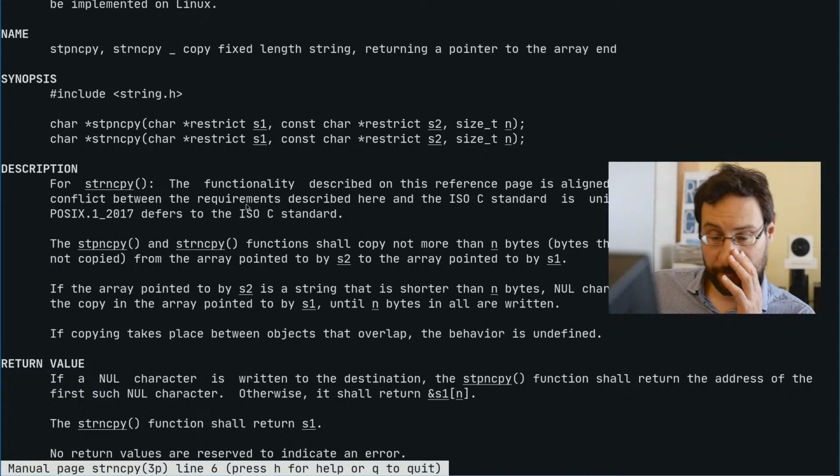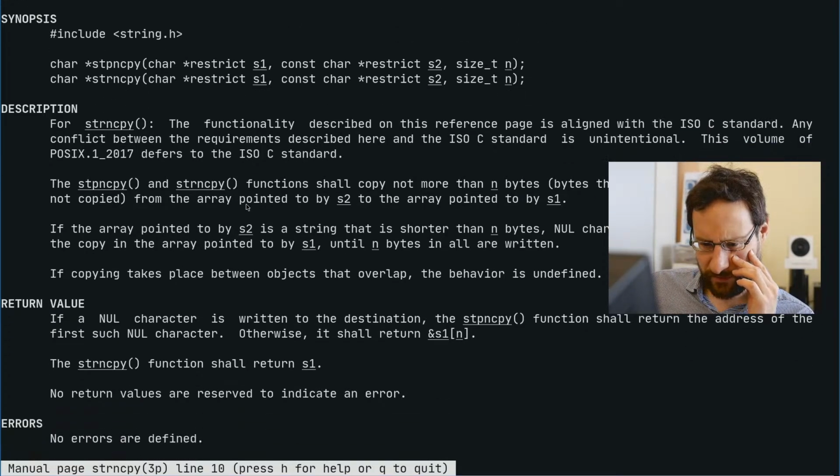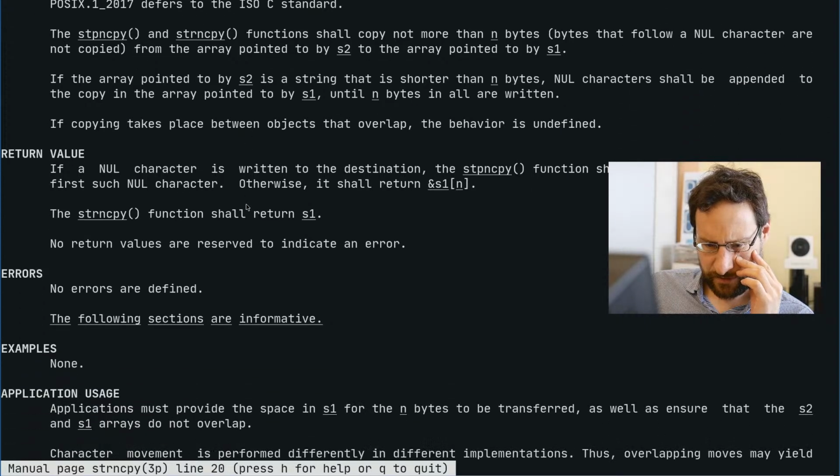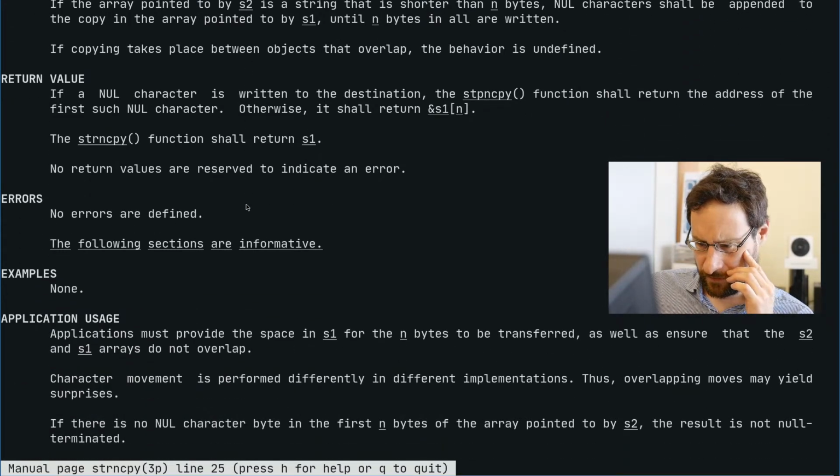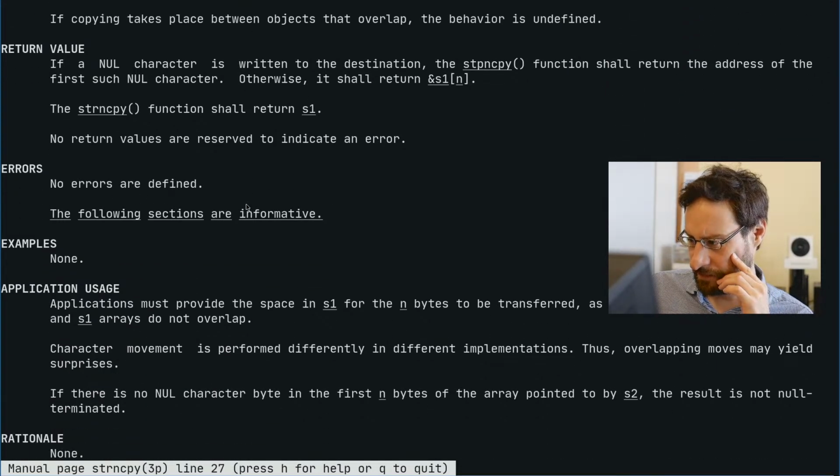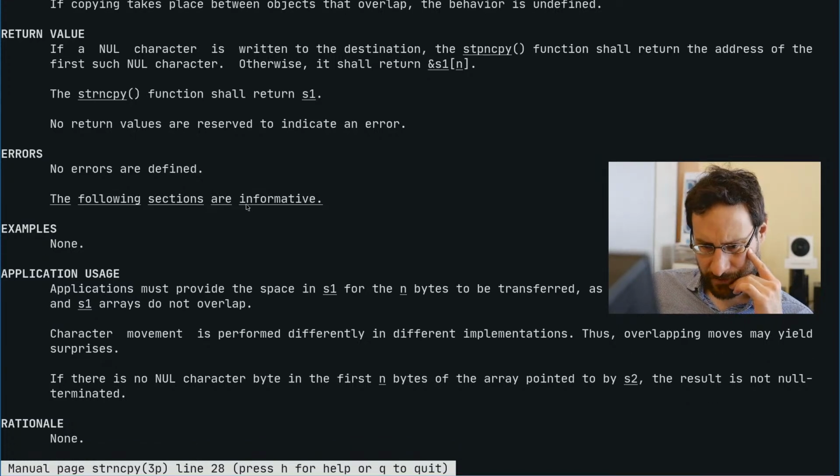Where is it even? Does it not mention that? Must provide space. Shall ensure that S1 and S2 do not overlap. From different combinations, surprises. Oh, so yeah, C implementation defined behavior, right?